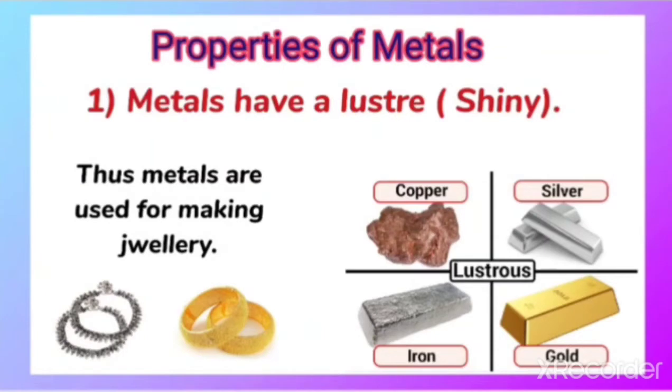Because of this, these metals are used for making jewelries. Examples are gold and silver, very common metals which we use to make jewelries. Because of the lustrous, shiny nature, we prefer these metals in making jewelries.